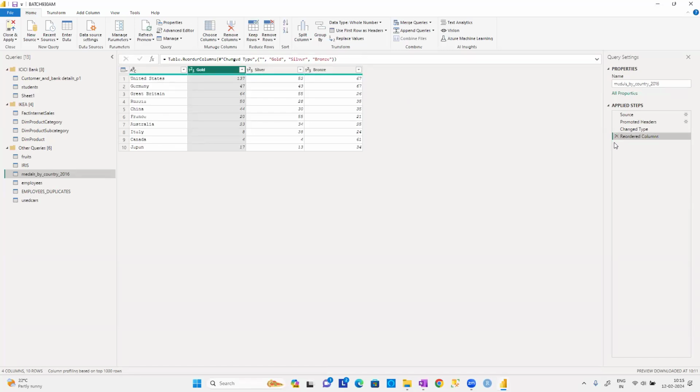That's it, guys. This is what we call sorting. It looks very easy, but unless you work on it practically, we can't clearly understand the basic mechanism, guys. So that is the basic understanding about sorting a column. Whenever you want to sort the data based on any particular column, you can do it.